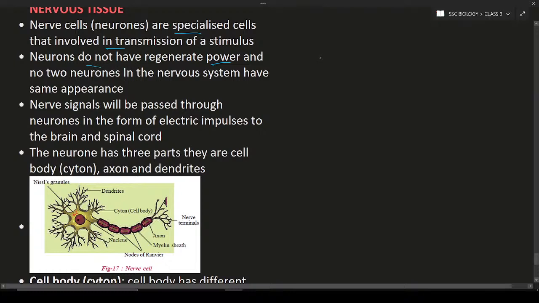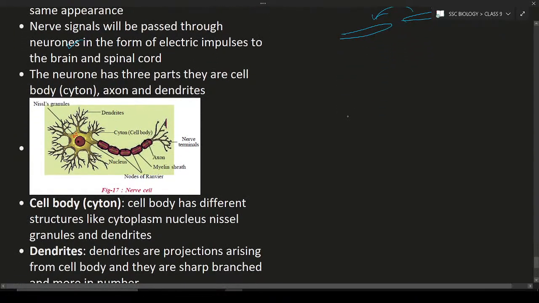They carry signals, and signals are passed through neurons in the form of electric pulses. Consider this is one nerve, this is another nerve, and this is another nerve. From one nerve to another, and again to another, the signals are passed in this way. This is known as transmission of signals, in the form of electric impulses, or sometimes chemicals may also pass in this way.